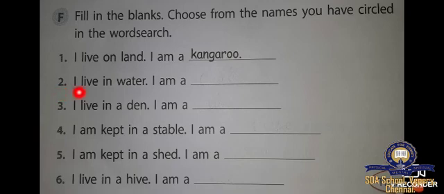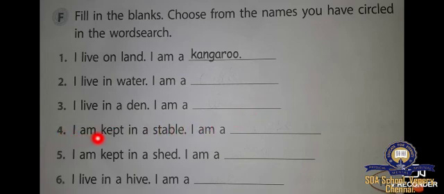Number 2, I live in water. I am a, did you find that? Yes, crab. Crab. Number 3, I live in a den. I am a, which one lives in a den? Very good, lion. Lion.